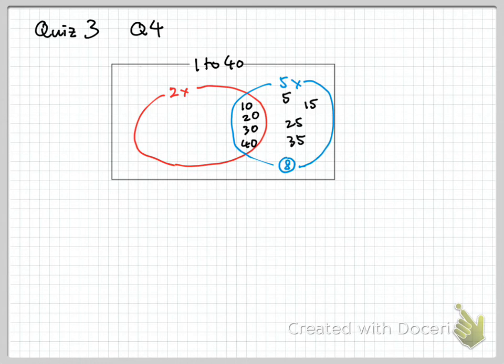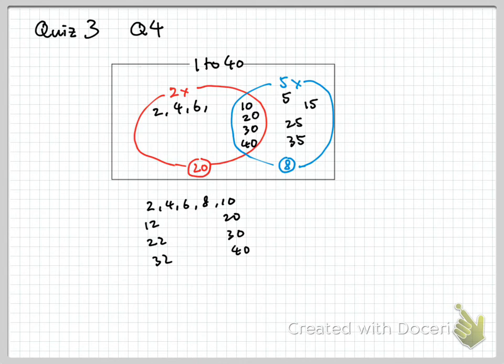And then for the red circle, that would be the multiples of 2. We can have 2, 4, 6, 8, 10, and then 12 all the way to 20, 22 all the way to 30, 32 all the way to 40. There are altogether 20 multiples of 2. Among them we have 2, 4, 6, 8. 10 is also included in the blue circle, and so on.